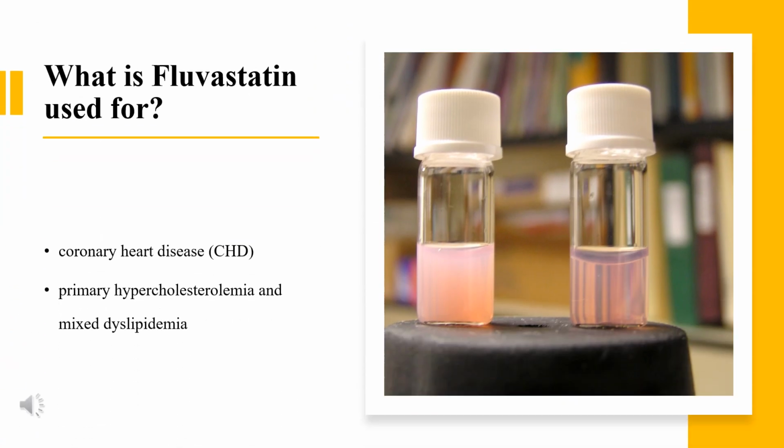What is Fluvastatin used for? Fluvastatin is indicated as an adjunct to dietary therapy to prevent cardiovascular events. As well, Fluvastatin can be used as a secondary prevention agent for coronary heart disease, CHD. This indication includes the reduction of risk of requiring coronary revascularization procedures, for reducing progression of coronary atherosclerosis in hypercholesterolemic patients with CHD, and for the treatment of primary hypercholesterolemia and mixed dyslipidemia.